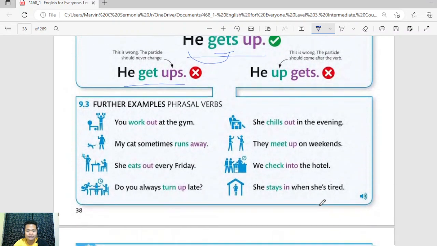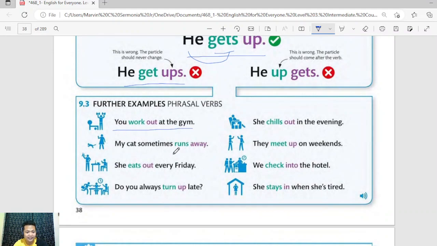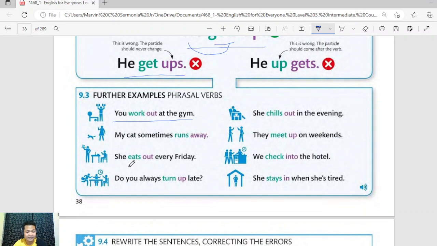We have different examples of phrasal verbs for you to widen your vocabulary, and of course, for you to be able to use these phrasal verbs in conversation as well. So we have: You work out at the gym. My cat sometimes runs away. She eats out every Friday. Do you always turn up late?